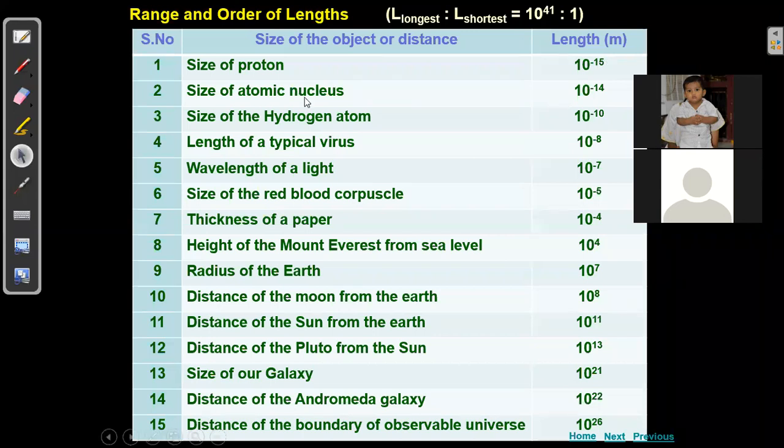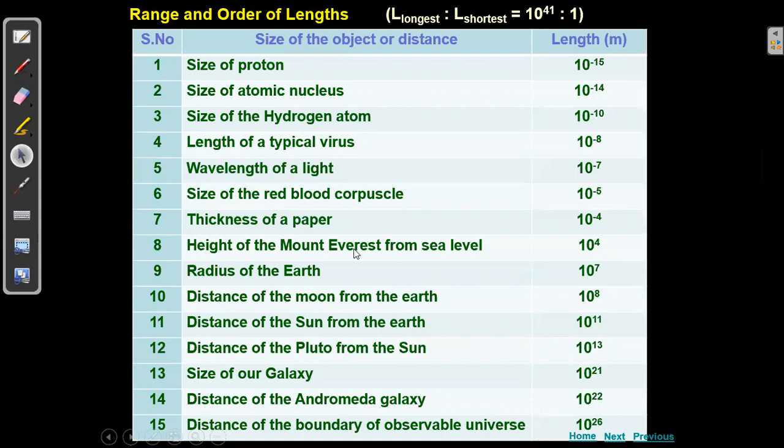Next, size of atomic nucleus, 10 to the power of minus 14. Next, hydrogen atom, 10 to the power of minus 10, that is atomic size. 10 to the power of minus 10 meters is nothing but an angstrom. So these are different values, showing how we have increasing levels of sizes, right?